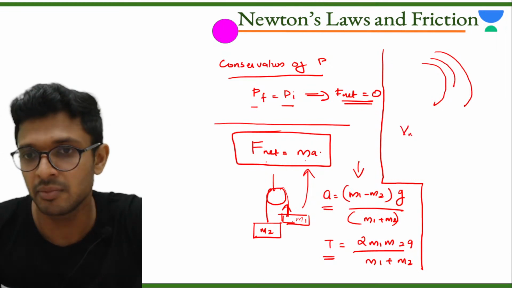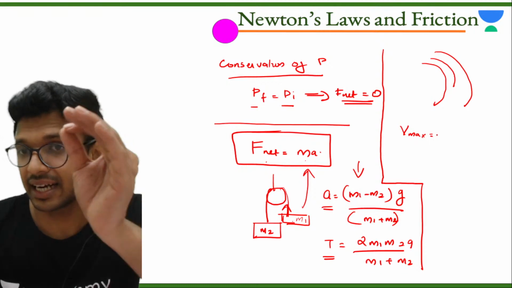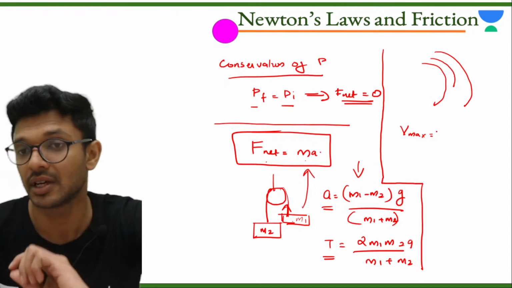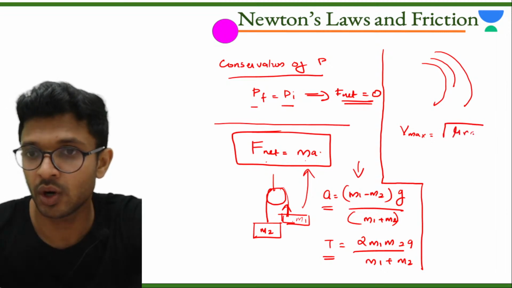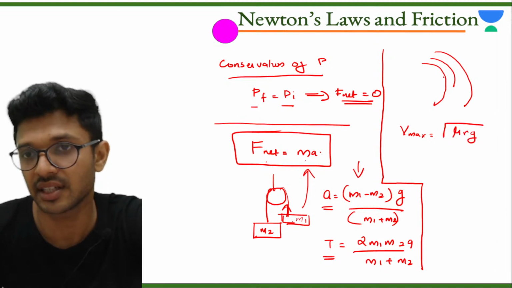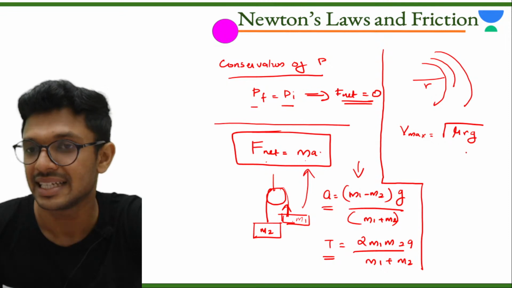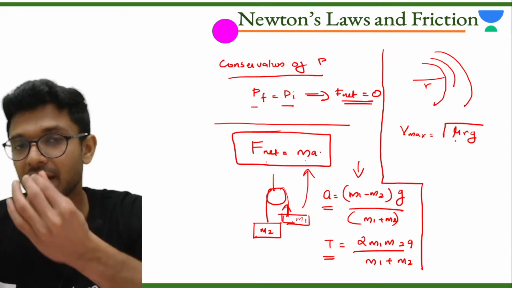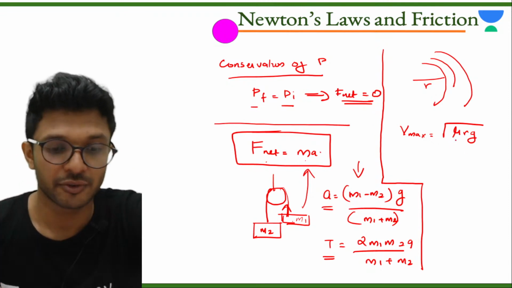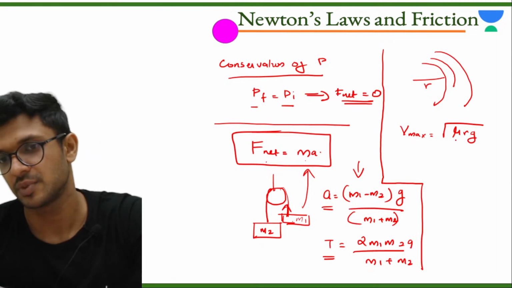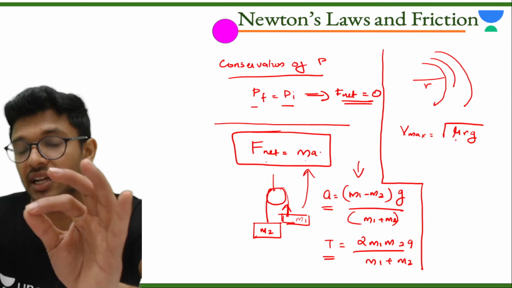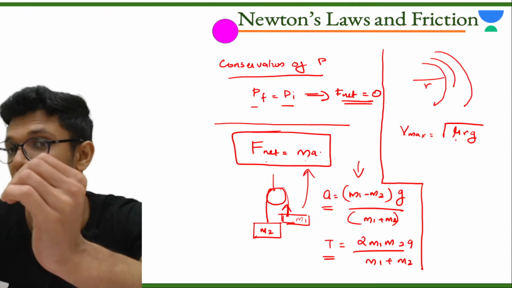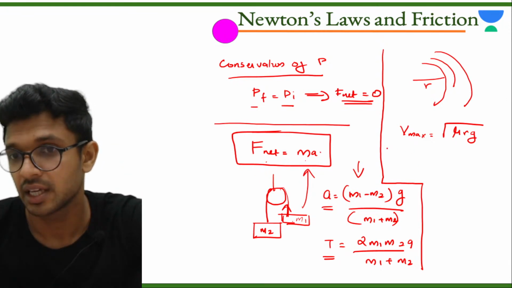The maximum velocity with which the particle can move in that curve without getting thrown off is equal to root of mu r g. R is the radius of the circular path, g is acceleration due to gravity, and mu is the coefficient of static friction. Okay.